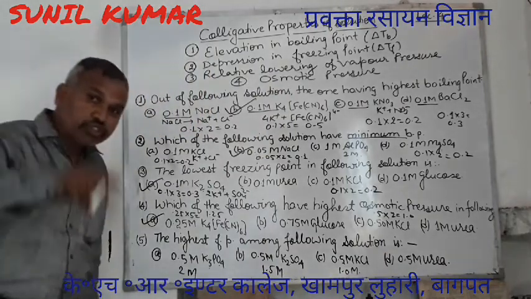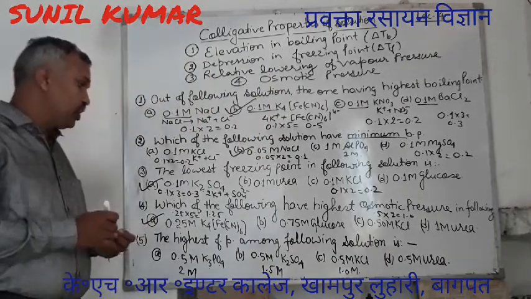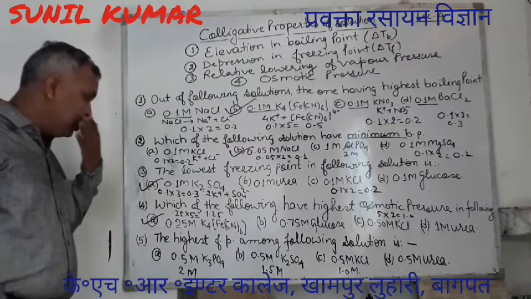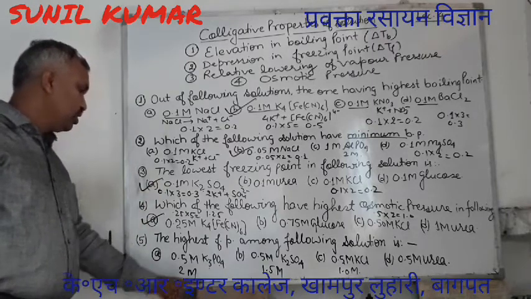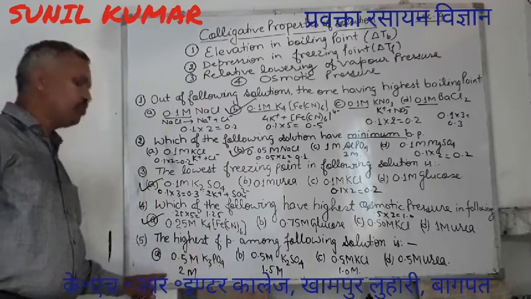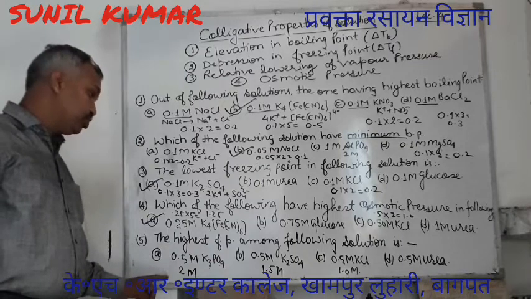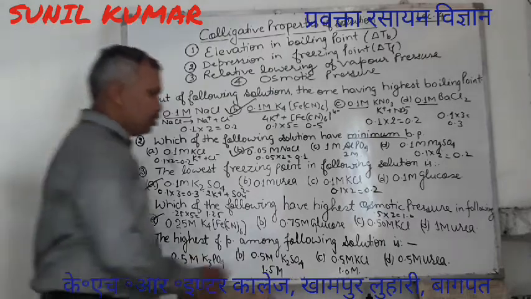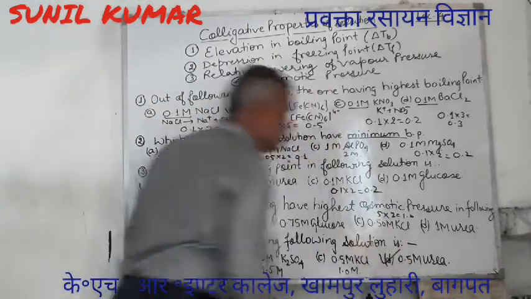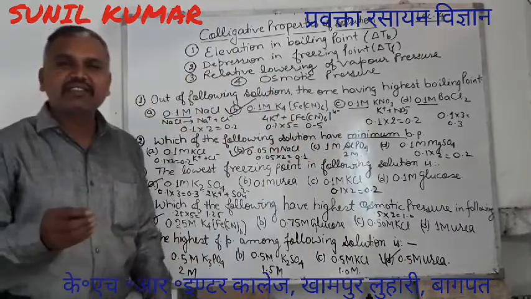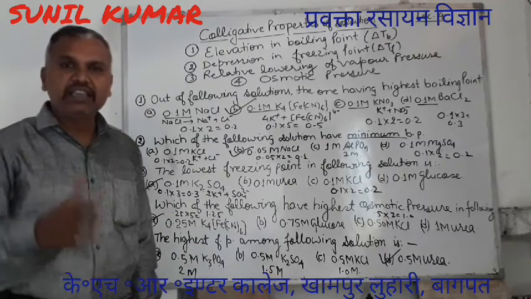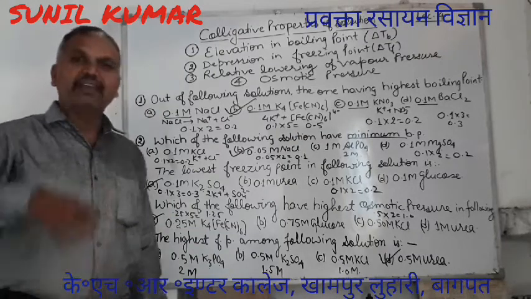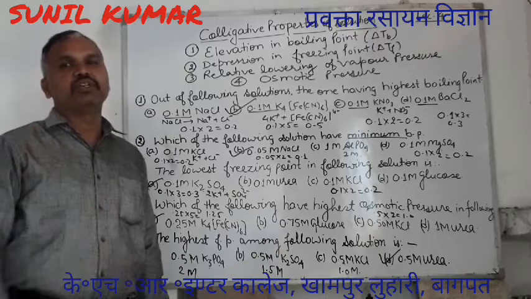So if in the question it had been asked which one has the lowest freezing point, then your answer would be the first one. But if the question asks for the highest freezing point, then we have this option D. Why? The effective concentration is least, number of particles is least, ultimately freezing point is more.